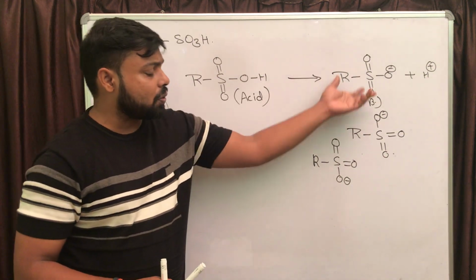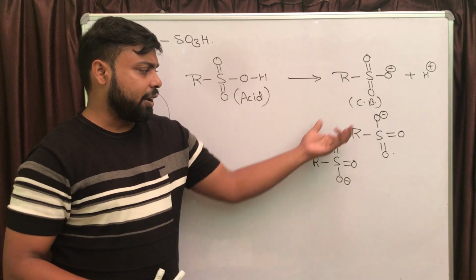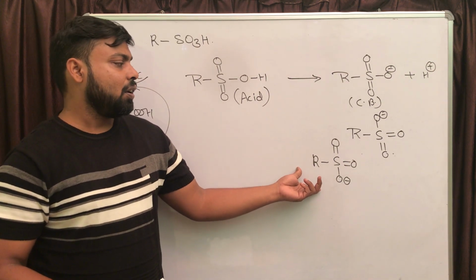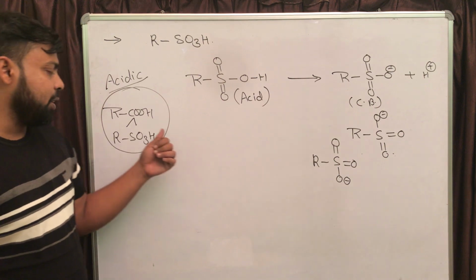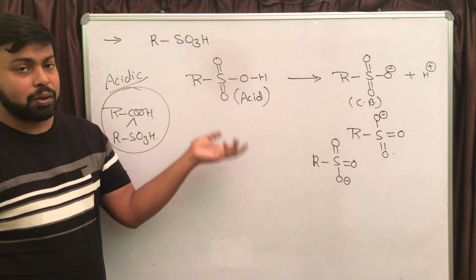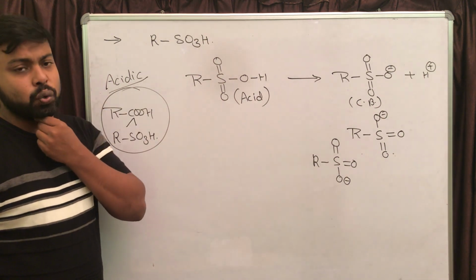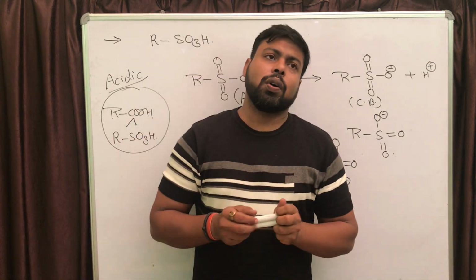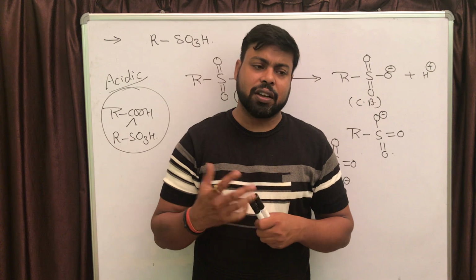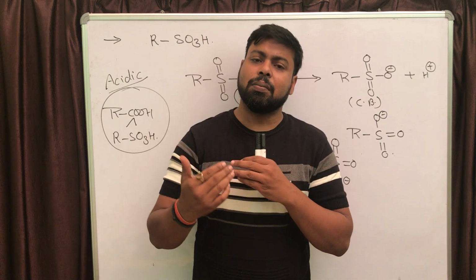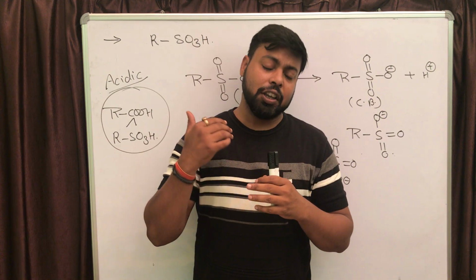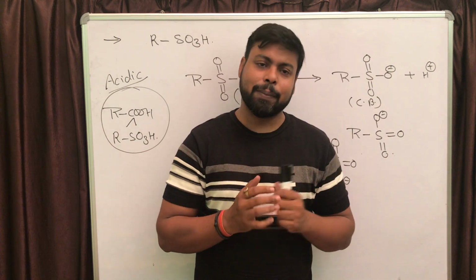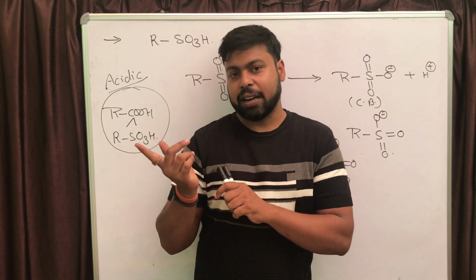in the conjugate base of sulfonic group, the sulfonate, it has three equivalent resonating structures in the conjugate base, while in case of carboxylate anion there were two equivalent resonating structures, right? So remember this statement also, it is again important. The more the number of equivalent resonating structures in the conjugate base, the stronger is the parent acid.